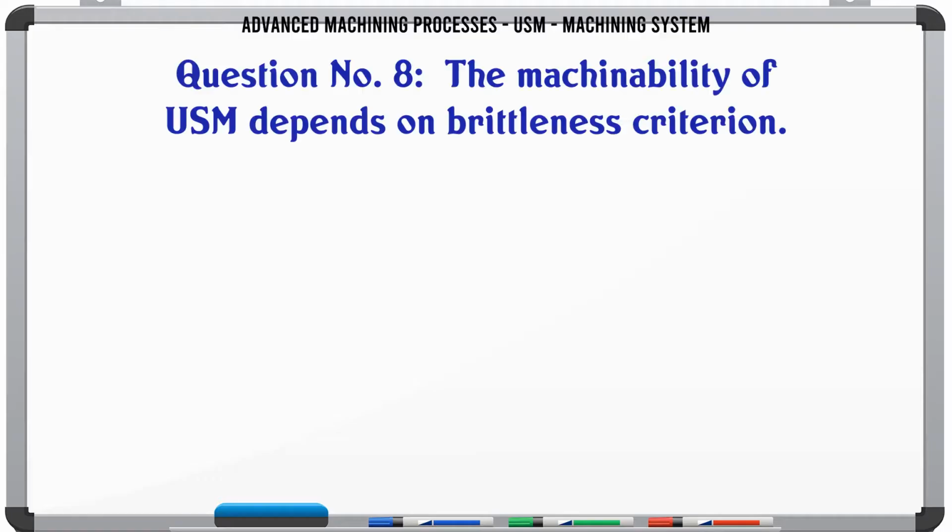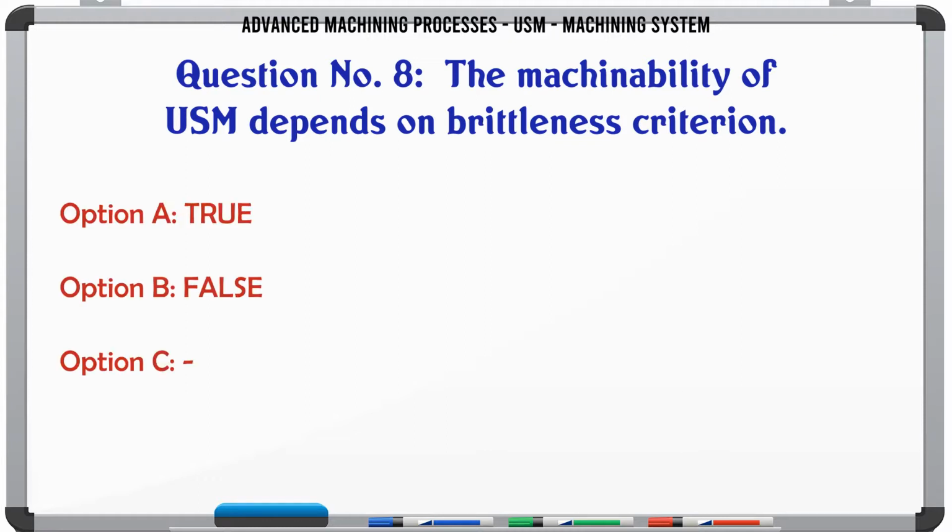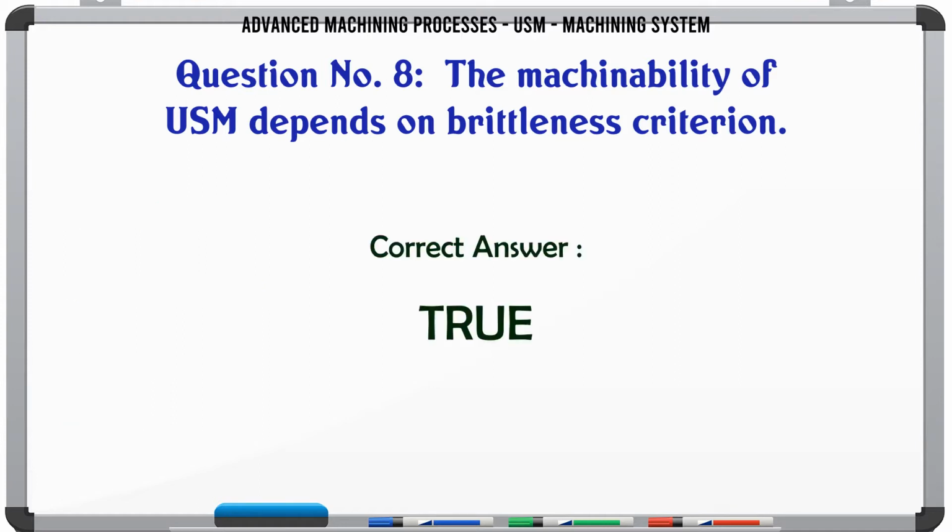The machinability of USM depends on the brittleness criterion. A. True. B. False. The correct answer is true.